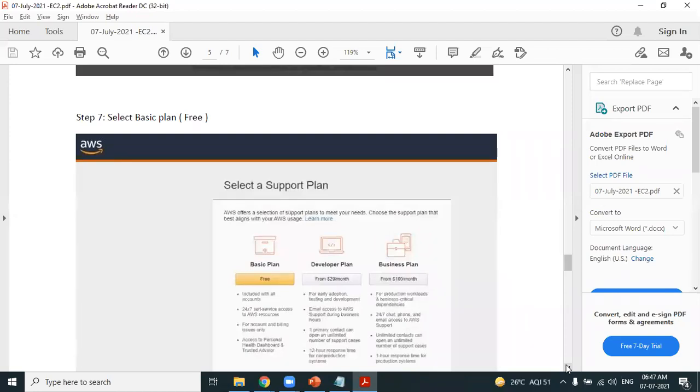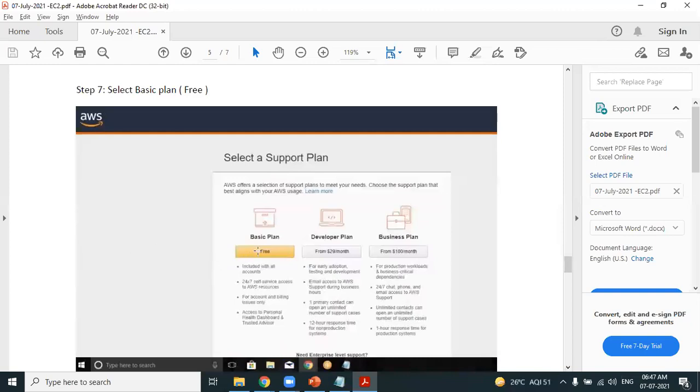AWS provides 3 types of plans: basic plan, developer plan, and business plan. We are creating an AWS account. A free plan is enough. Select a free plan. The basic plan is enough for us to practice and learn AWS. The AWS account we are creating is a free account.